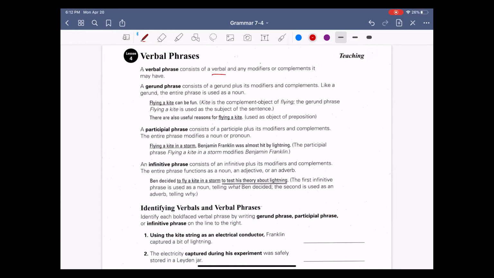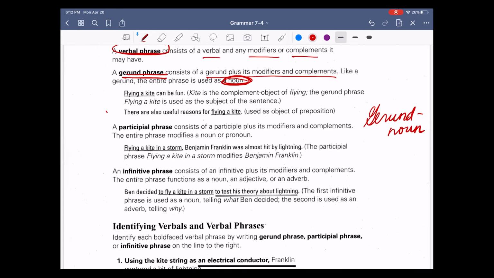A verbal phrase consists of a verbal and any modifiers or complements it may have. A gerund phrase consists of a gerund plus any complements or modifiers, and it's used as a noun. So over here, I'm just going to write gerund, noun. And then the next part: flying a kite can be fun. Kite is the complement, the object of flying. The gerund phrase, flying a kite, is used as the entire subject of the sentence.